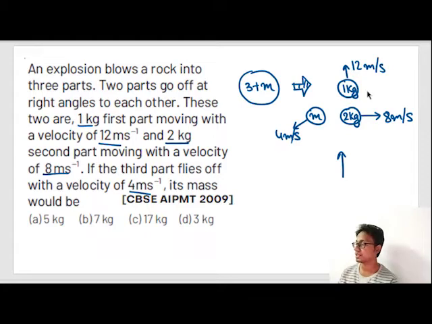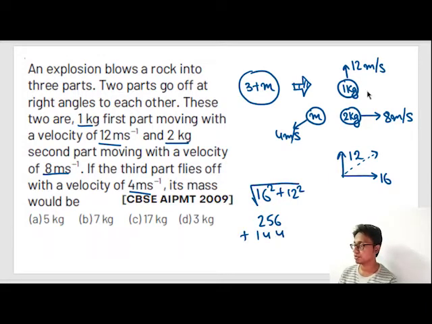Momentum is mass into velocity. So 12 into 1 is 12. 8 into 2 is 16. And what is the resultant? Resultant is nothing but 16 square plus 12 square, which is 256 plus 144, under root. What is 256 plus 144? 400. So root 400 is nothing but 20.